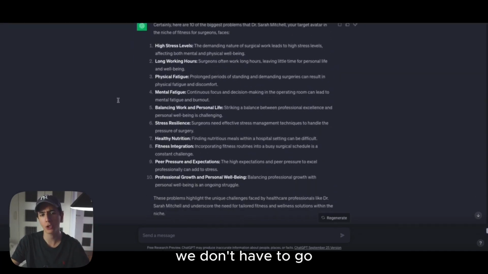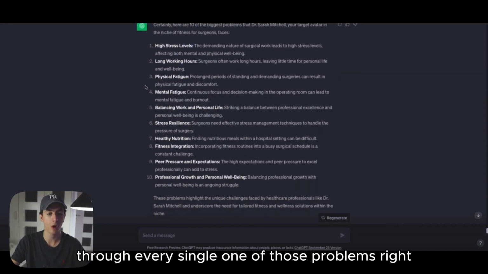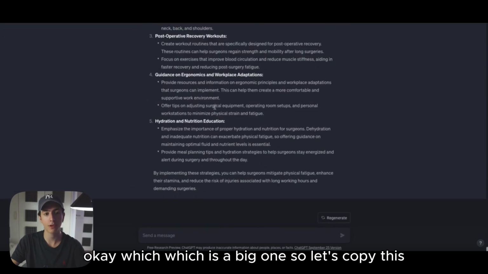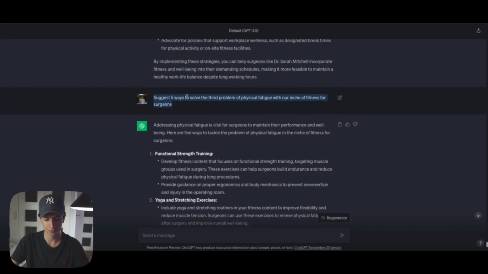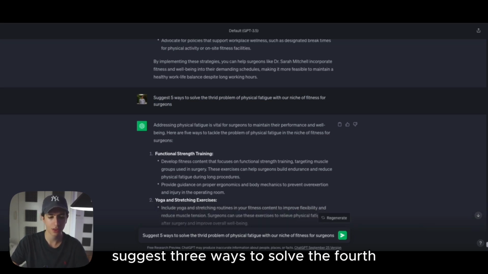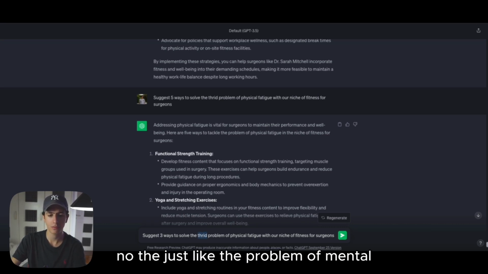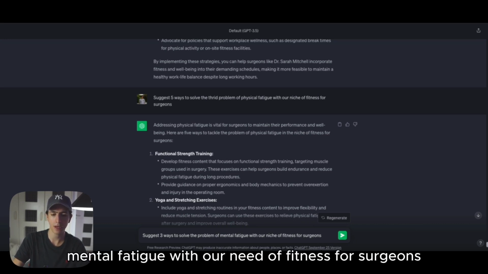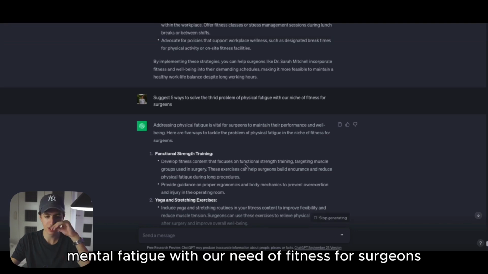Let's move to the next problem. We don't have to go through every single one of those problems, right? But let's go, for example, to the mental fatigue problem, which is a big one. So let's copy this. Suggest, for example, 3 ways to solve the problem of mental fatigue with our niche of fitness for surgeons.